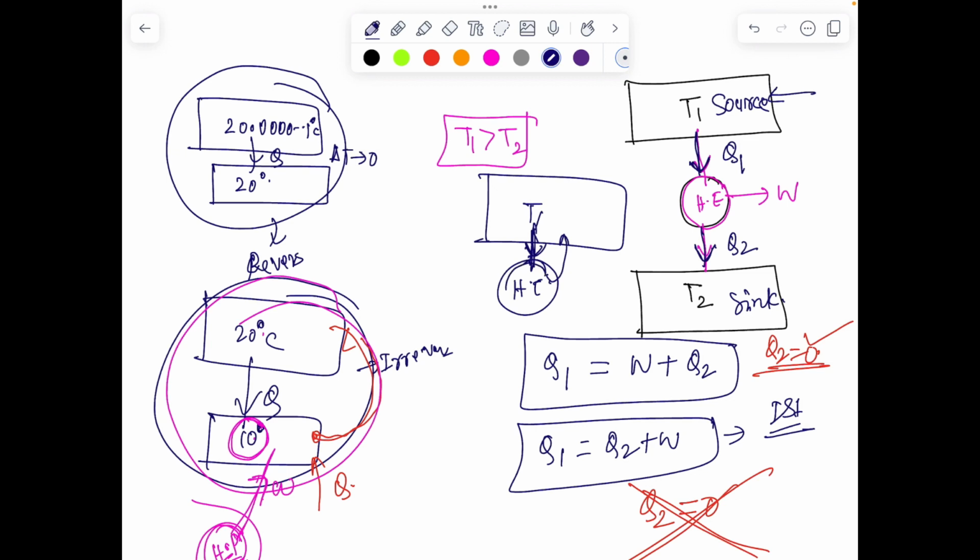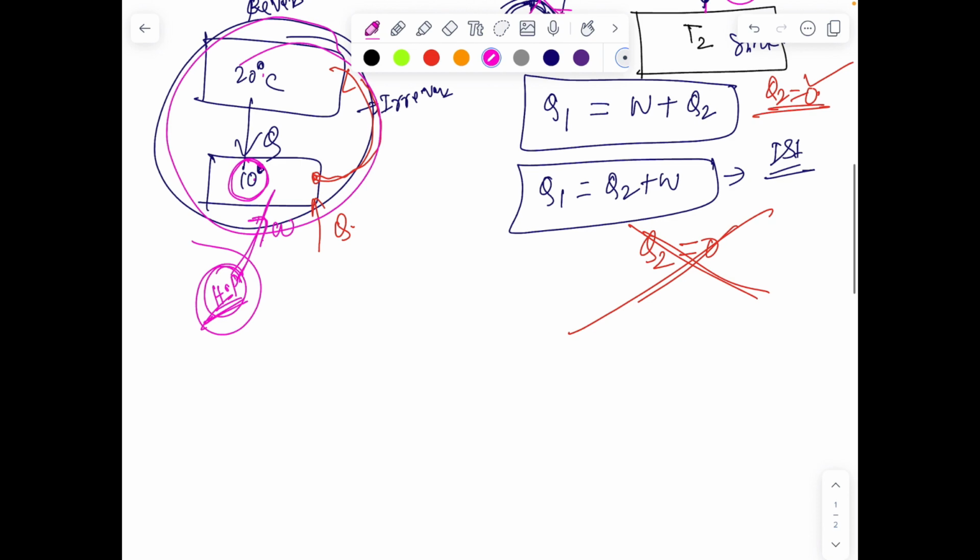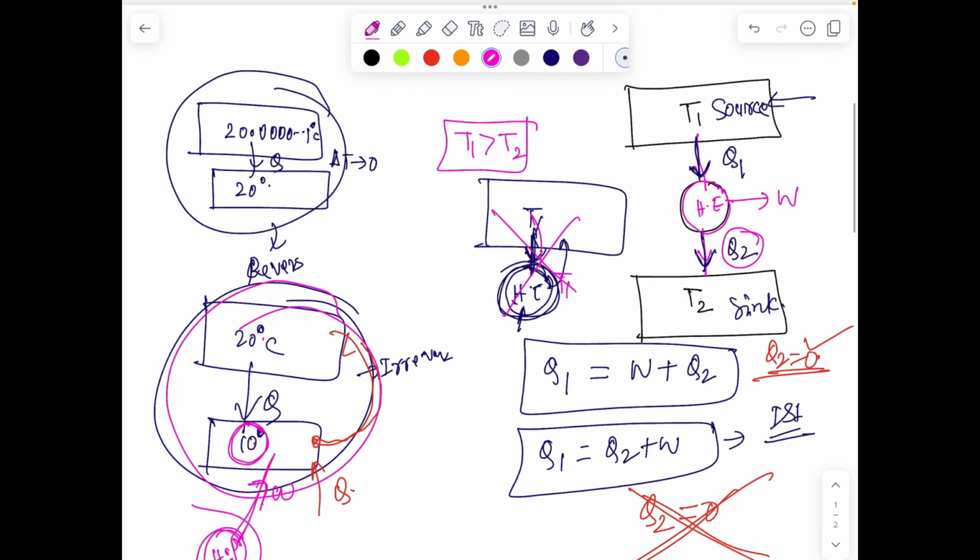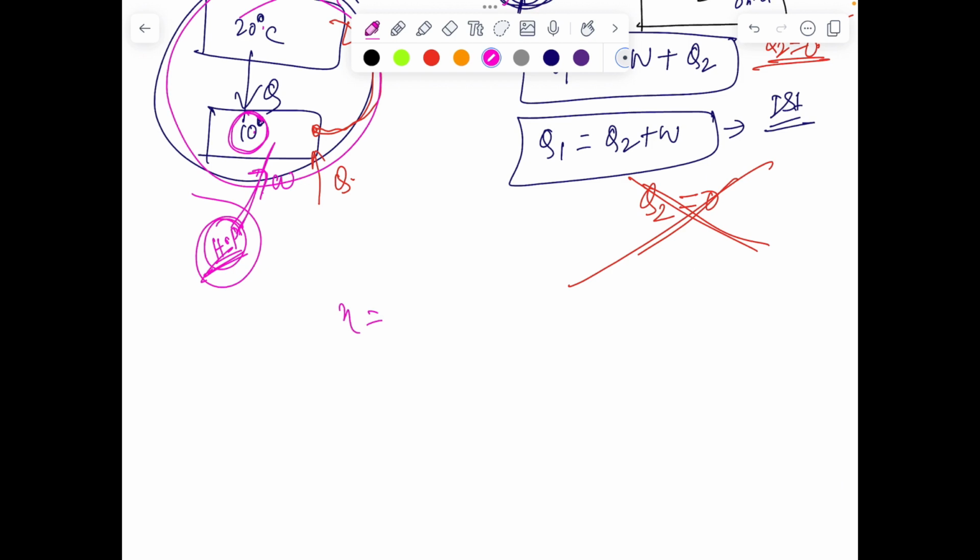What it means is practically it's never possible that you have a heat engine which operates at just one single temperature, like you derive heat from the temperature T1 and throw it to the same temperature, or maybe you don't throw it. Because if you don't throw it, the heat engine starts heating up, and definitely it will stop working immediately after it attains the same temperature. So to get a continuous supply of work, there has to be a source, and continuously you have to sacrifice something in the form of heat given to the sink.